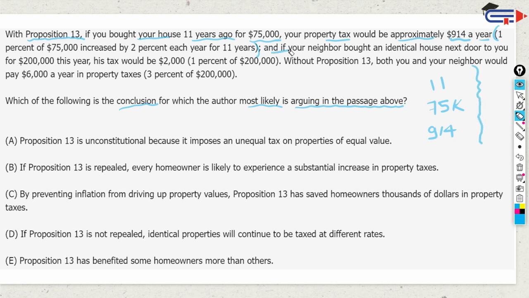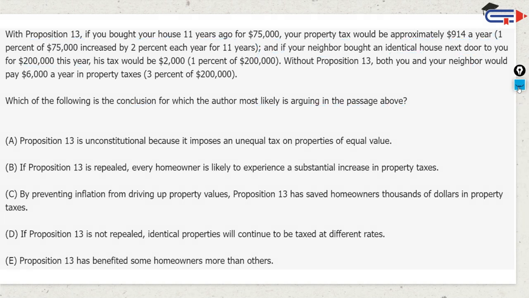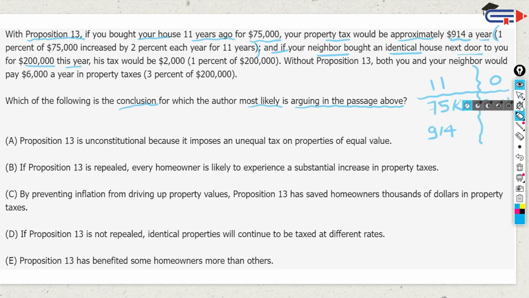And if your neighbor bought an identical house next door to you for 200,000 this year, that means 0 years ago, for 200k, obviously he's paying more because the prices have increased. His tax would be 2,000. Obviously this guy is paying more taxes, probably because he bought it at a higher price.